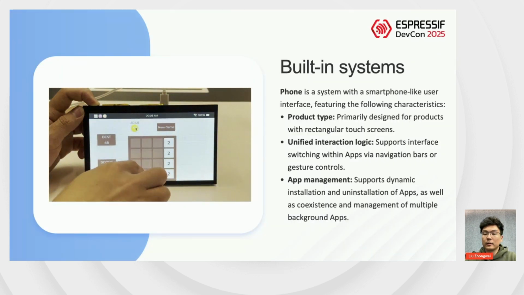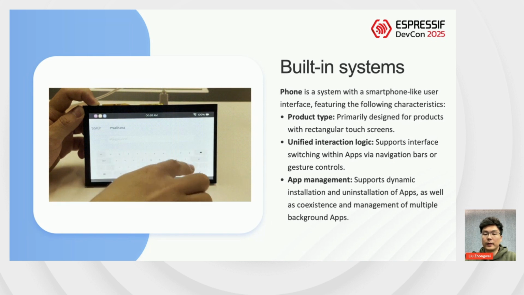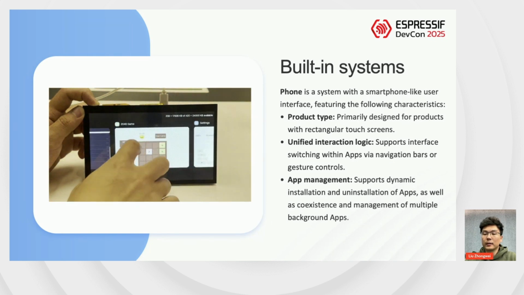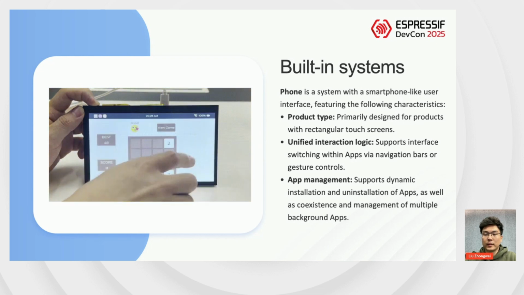Brossia currently includes two built-in systems, phone and speaker. First, the phone system features a smartphone-like UI, primarily targeting products with rectangular touchscreens.